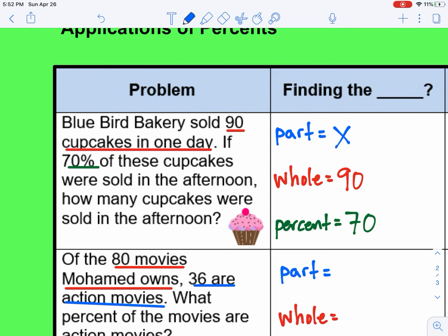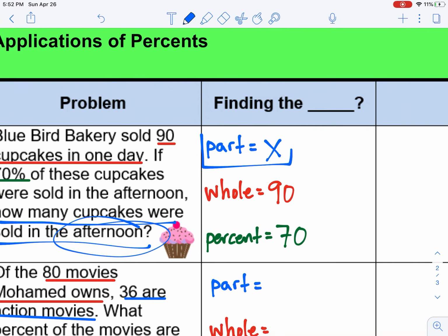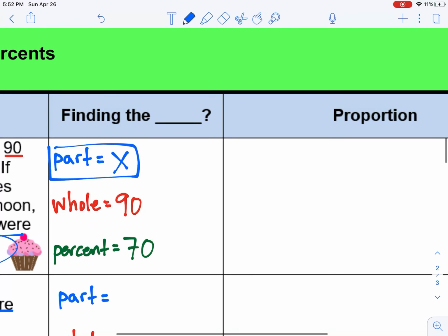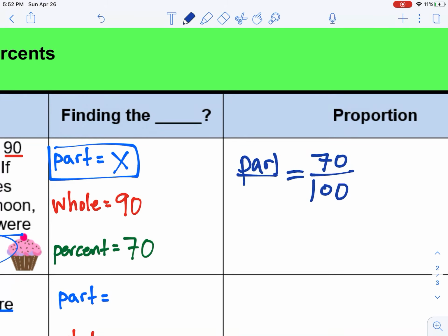Now we also know that part's going to be our variable because our question is telling us how many cupcakes were sold in the afternoon. And the afternoon is just part of the day. So the part is what we're finding. So now we can go ahead and we can set up our proportion, making sure that we put 100 in the bottom right hand corner. Percent goes above the 100, and this time we're using part and whole. So our part is going to be X, and our whole is going to be 90.